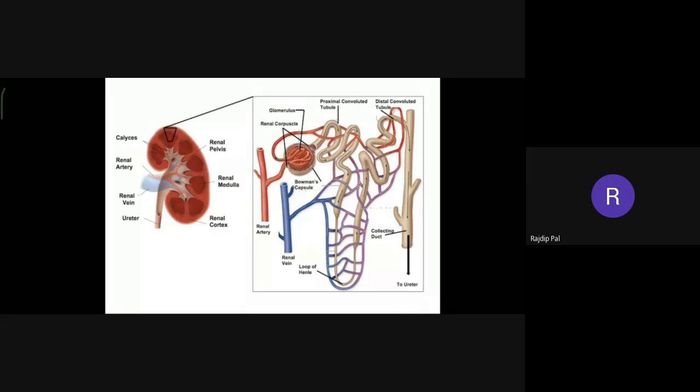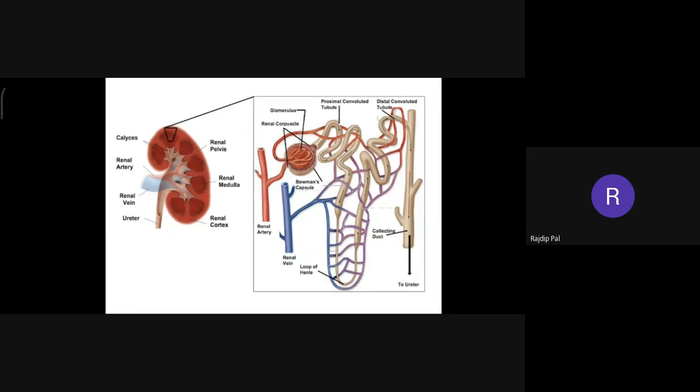When the tubule is closer to Bowman's capsule, means when Bowman's capsule is extending into a tubule, that is the proximal convoluted tubule, and then the distal convoluted tubule. Proximal means closer to Bowman's capsule, distal means away from Bowman's capsule. So these two tubules are there, and from the distal convoluted tubule, finally urine is collected by the collecting duct to the ureter.